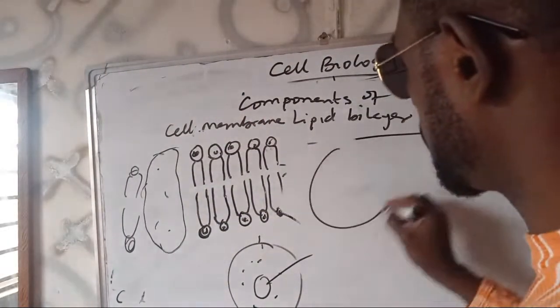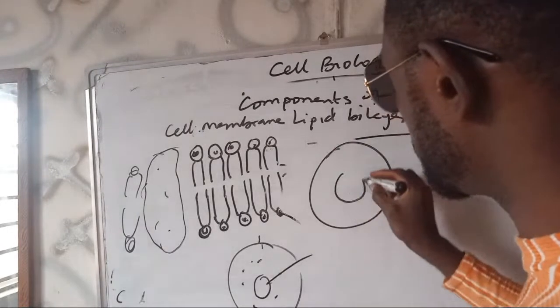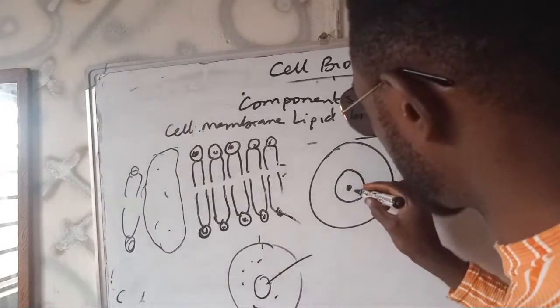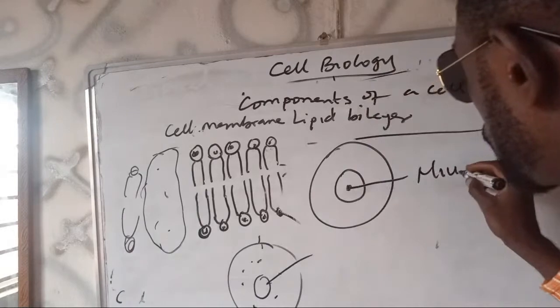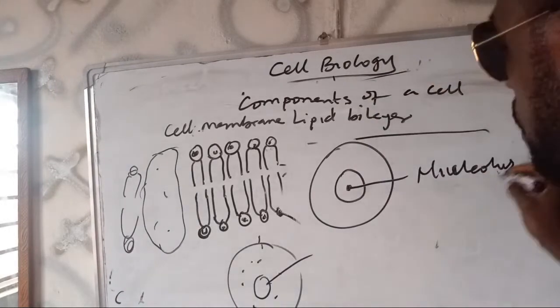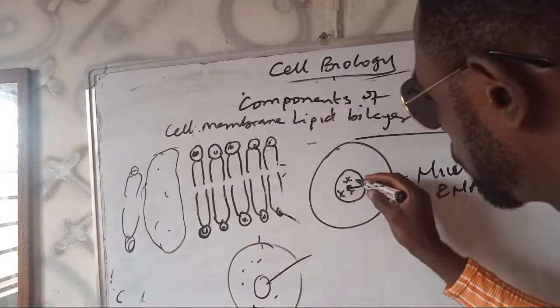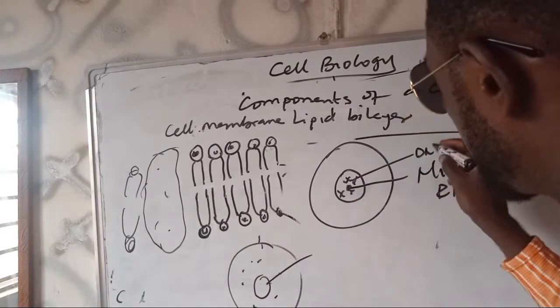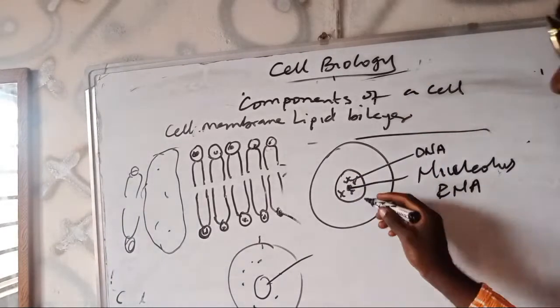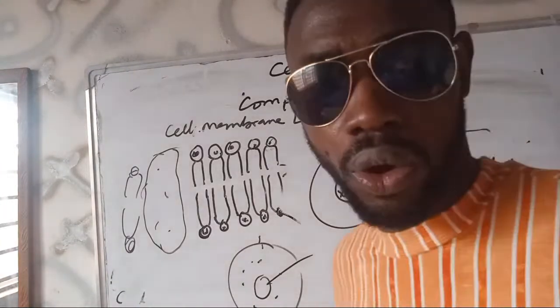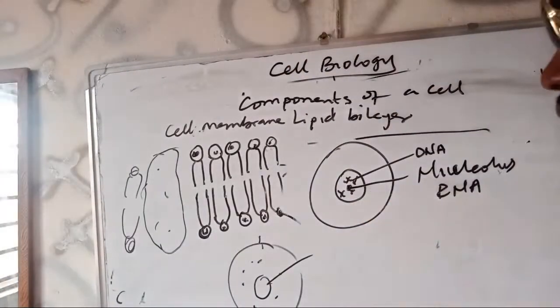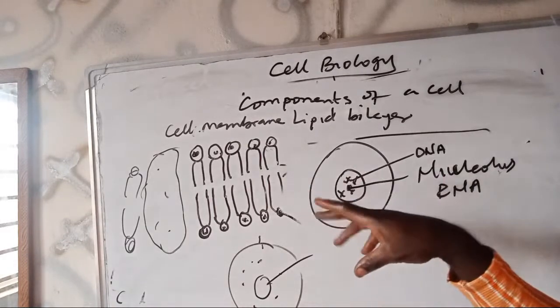I repeat here. So if this is a cell and this is the nucleus, then over here we have the center. This center is the nucleolus, which contains RNA. While here, outside the nucleolus is mainly the DNA, which is the chromosomes. Then the membrane bounding it is what we call the nuclear membrane, of course. So by structure, I've just described the nucleus.